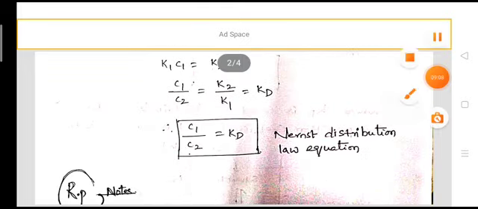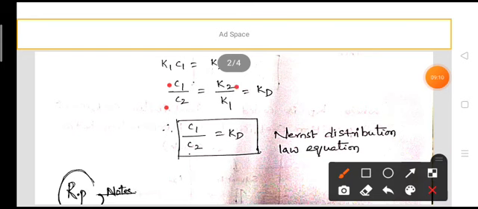So C1 by C2 is equal to K2 by K1. Since K2 by K1 is a constant, it is taken as KD. C1 by C2 is equal to KD. This is called the Nernst distribution law equation. Here KD is called the partition coefficient, distribution coefficient or distribution ratio.